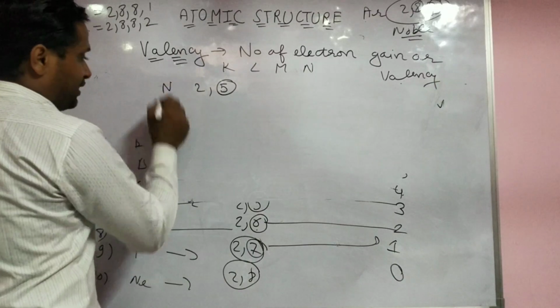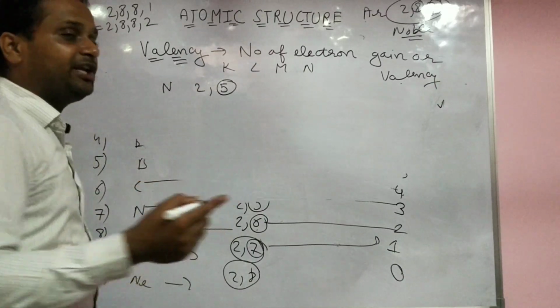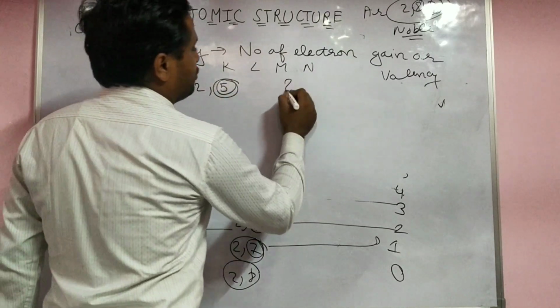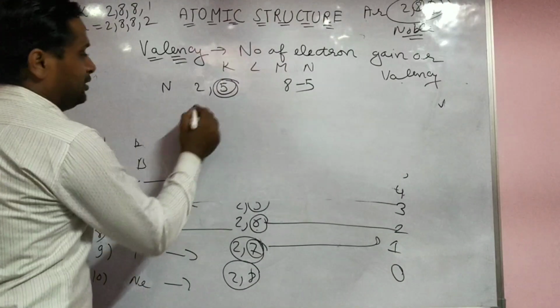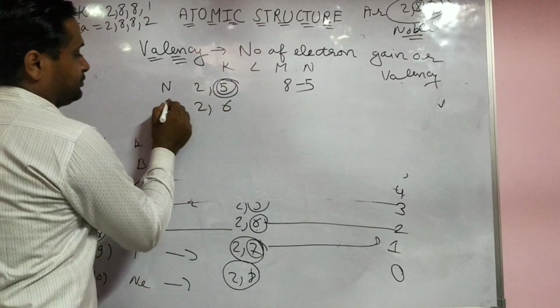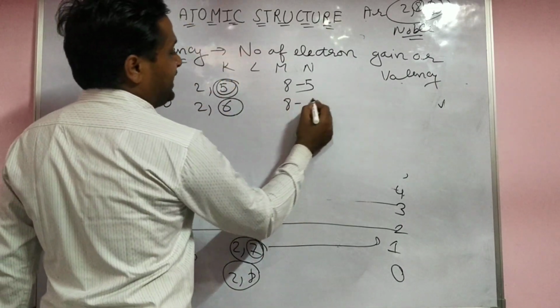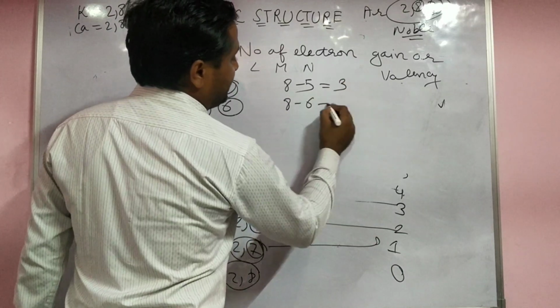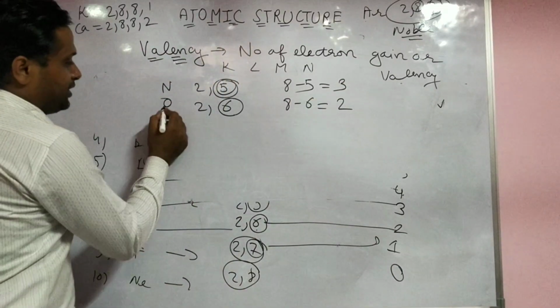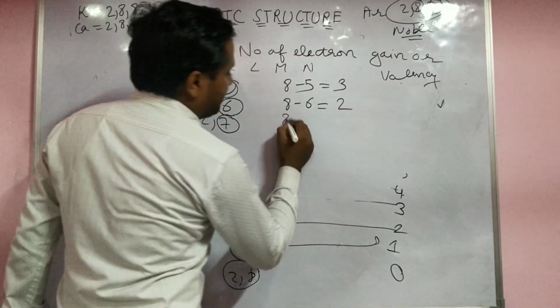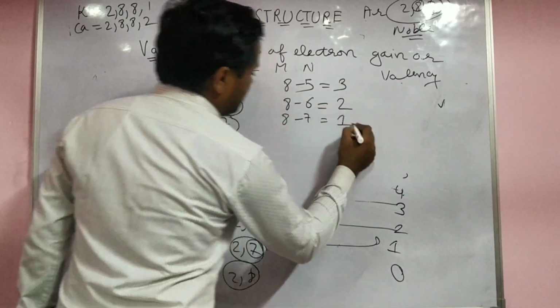Yes, for the upper ones the valency is 1, 2, 3, same. But for the next, if 5 electrons are there, you always subtract from 8. For 2 6, 8 minus the last shell valence electrons 6 gives 2. So their valency is 3, their valency is 2. Yes, next is fluorine, 2 7. So 8 minus 7 is 1.